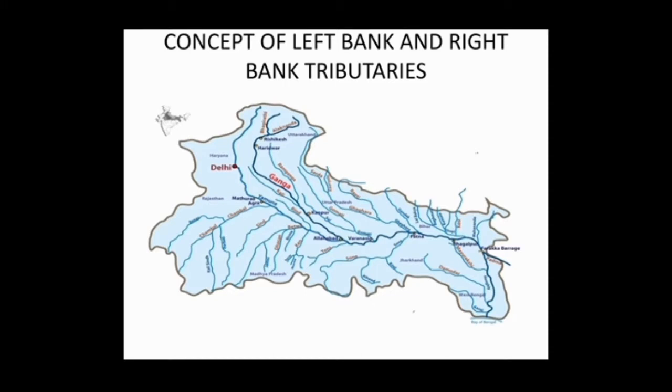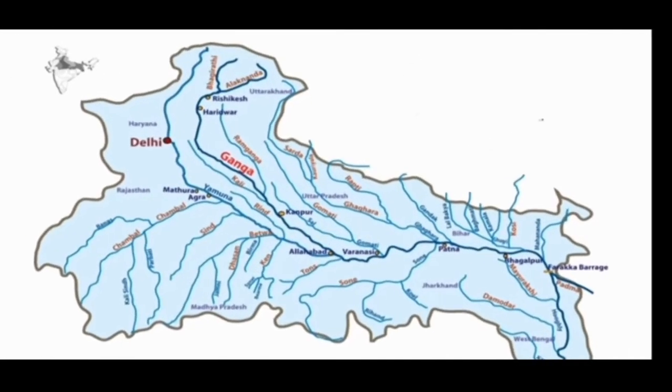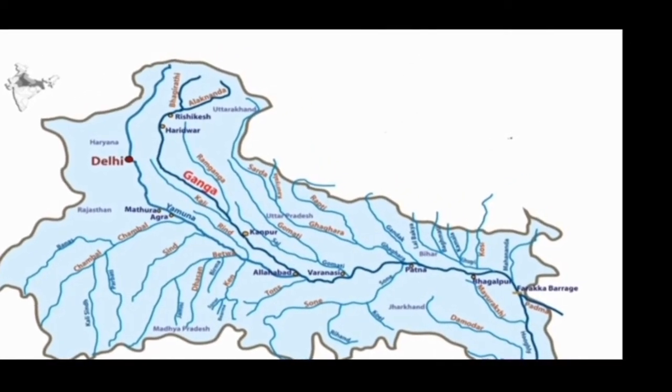You can see the river Ganga here, right? Imagine that this river Ganga is moving from up to down, from Bhagirathi, Alaknanda to Haridwar, then to Allahabad, Varanasi, Patna. Imagine that it is not a river, it is you who is traveling from Haridwar, Kanpur, Varanasi, Patna. As you are moving from up to down, imagine where your left hand and right hand will be. Sorry, your left hand will be on the upward side and your right hand will be on the downward side.